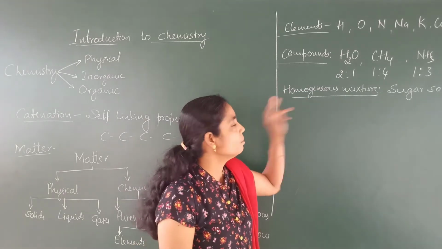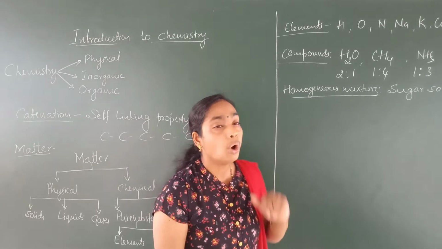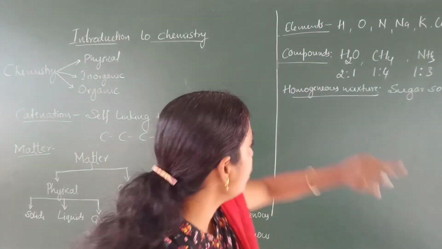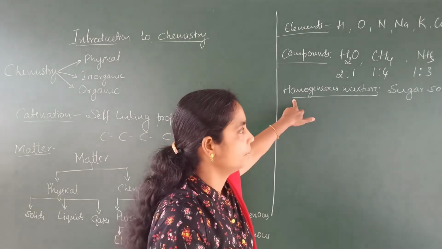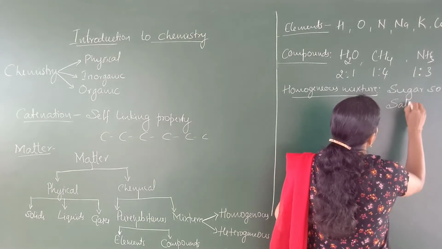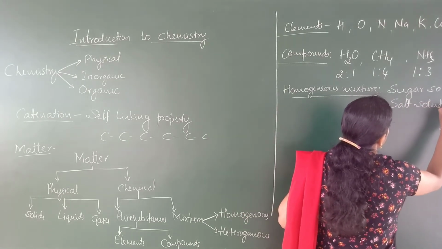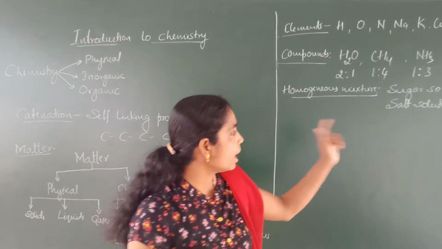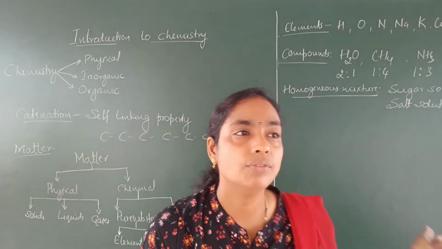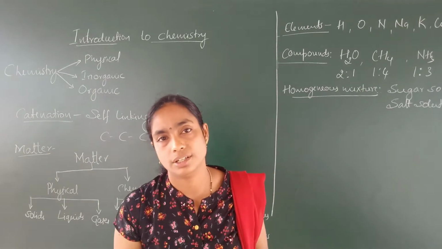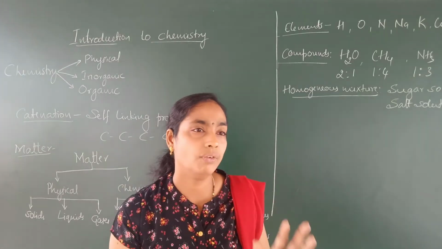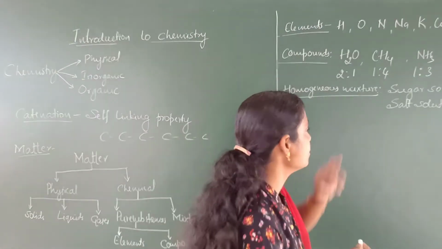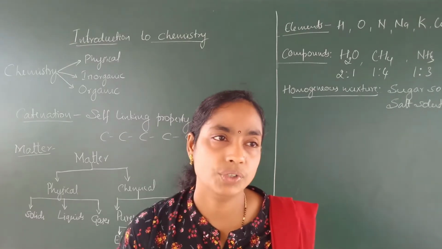So, how to define a homogeneous mixture? Two or more components forming a same phase is called a homogeneous mixture. Similarly, if you prepare salt solution, before adding salt to water, salt is in the solid state. But after dissolving salt in water, it forms a liquid state. Salt and water are in the liquid state. Therefore, the two components, salt and water, are in the same phase. Therefore, salt solution is also an example of a homogeneous mixture.